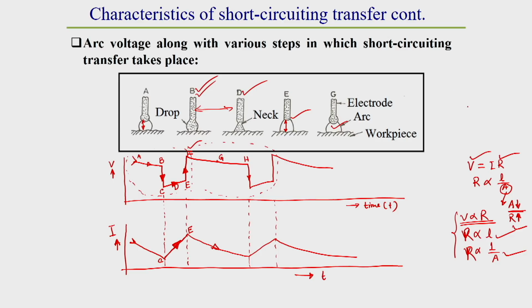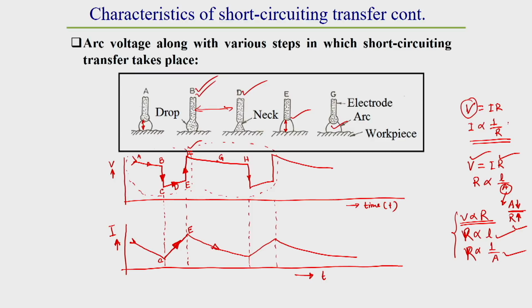What do we know? For a particular voltage, V is equal to IR. If V is constant, then I is inversely proportional to R. So if resistance increases, then current decreases.